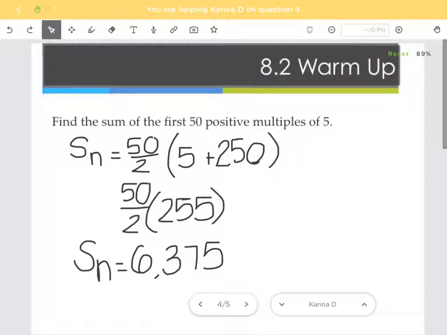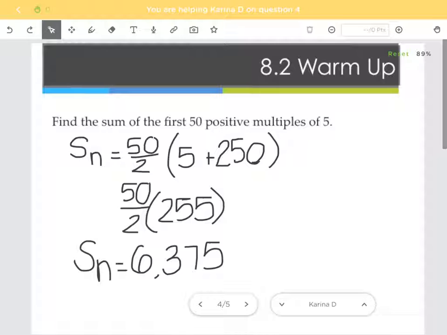The fourth one said find the sum of the first 50 positive multiples of 5. So the n is 50. There's 50 multiples, right? So I know the n. The first multiple of 5 is 5. The 50th multiple of 5, so Karina, this is yours, right? How did you figure out the 50th multiple of 5? I did 50 times 5.